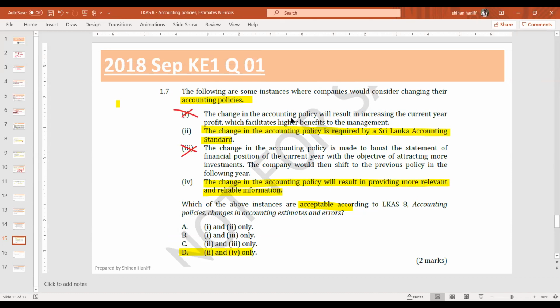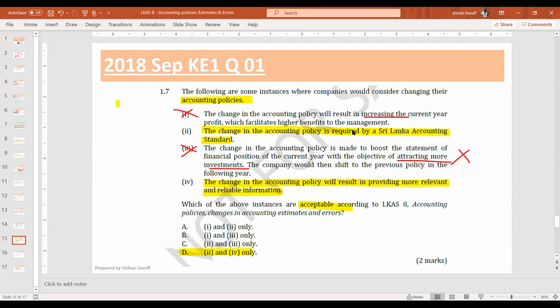Number one says the change in accounting policy will result in increase in the current year profit, which facilitates higher benefit to the management. No, not always. It can increase or decrease depending on the change. Change in the policy is made to boost the statement of financial position of the current year with the objective to attract more investments. No, that is not the objective.